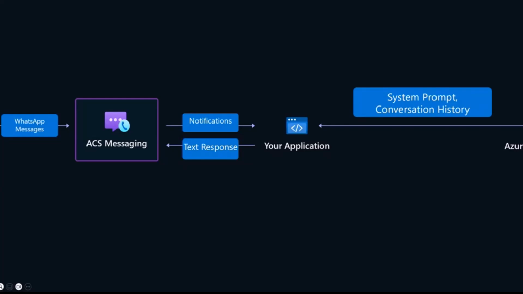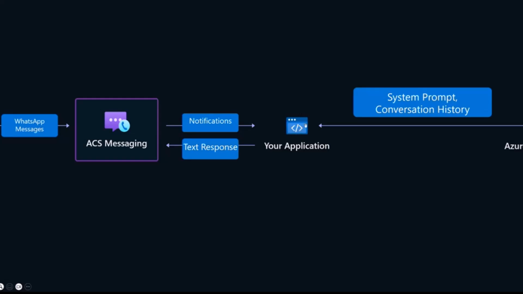All right. So the user, which was me, using my WhatsApp client, is talking through WhatsApp messages. Those messages go to ACS messaging service, which is Azure Communication Service. Azure Communication Service is brokering this conversation between the WhatsApp business account and the user. When the ACS messaging service gets a message on your WhatsApp business account, it passes that notification to your application, which is the backend application that you would write as a developer.